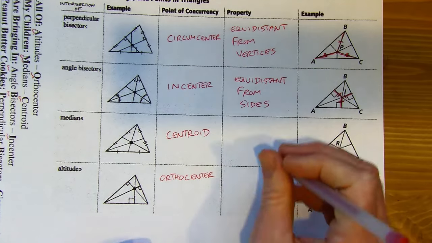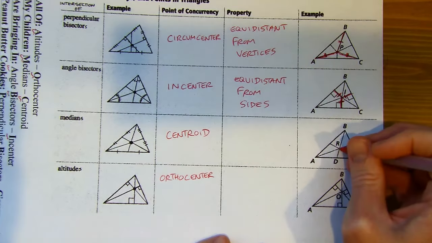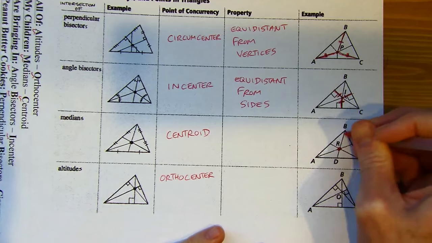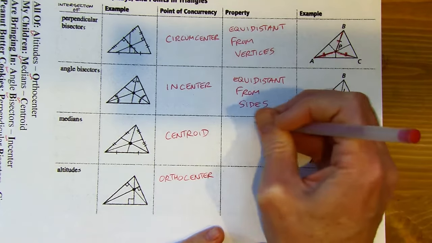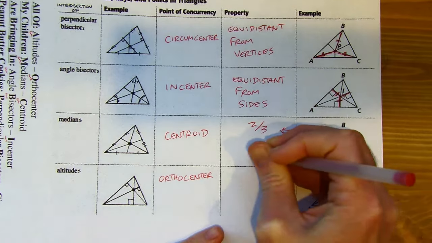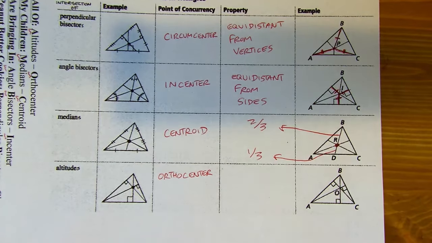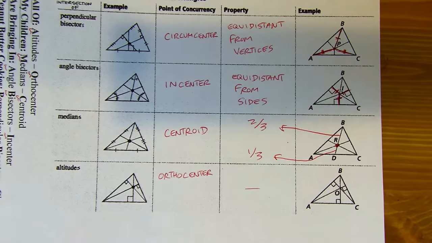The centroid is the one that has the short piece and the long piece. So if this is my centroid, then this would be my long bit, which is going to be 2/3. And this is the short piece, which would make up 1/3. So that's the main thing you need to know about centroids. And then the orthocenter, I don't know what you need to know other than that that's where the altitudes meet. So we're not really going to work with any of the properties of an orthocenter for now.